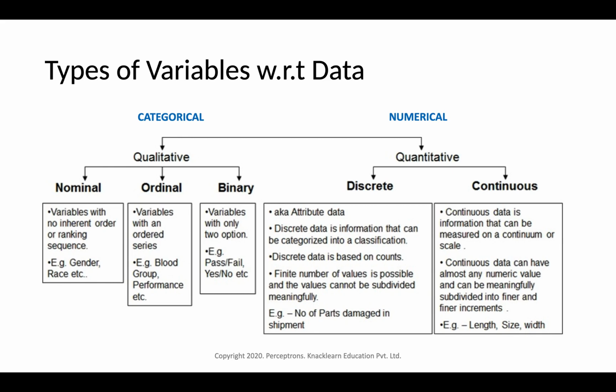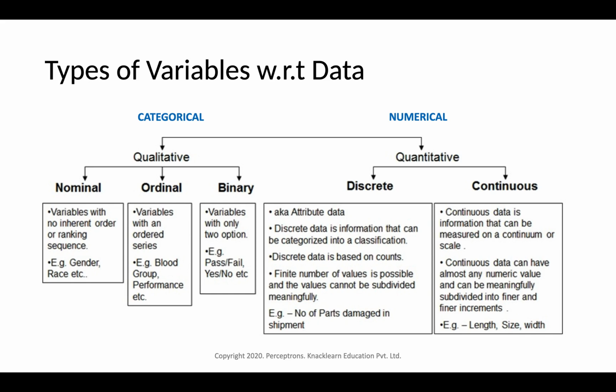Now if we look more into variables, variables can also be categorized with respect to data. Suppose we have data, and the features within the data might be categorical in nature or numerical in nature. So again, it can be categorized into multiple types. That is, either a dependent or independent variable can be categorical or numerical. If it is categorical, we also call it qualitative data. If it is numerical, we call it quantitative data.